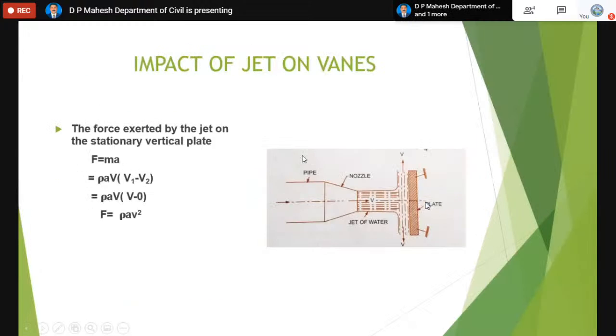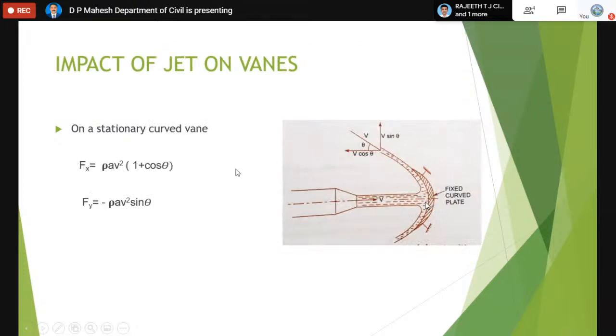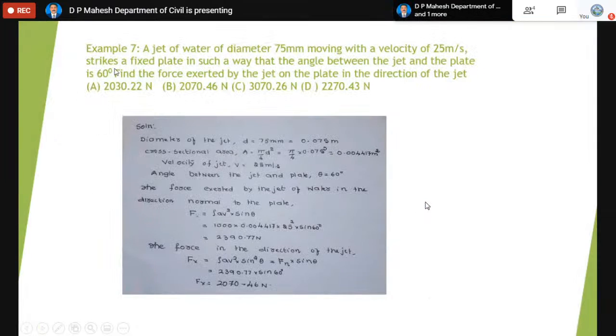So you can see the angle between the jet and the plate, this angle. The angle between the jet and the plate is very important: 60 degrees. Find the force exerted by the jet on the plate in the direction of the jet. In the direction of the jet means Fx. So how to calculate? Diameter of the jet is known, using this we can find the area. Velocity of the jet is known, that is the initial velocity 25. Then the angle between the jet and the plate is theta, 60 degrees.